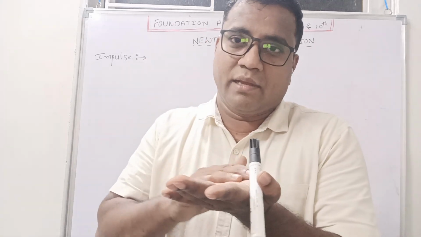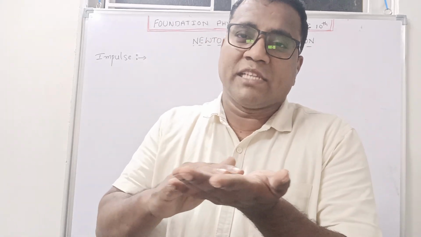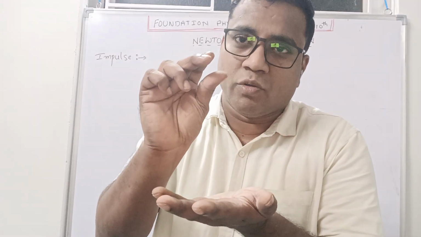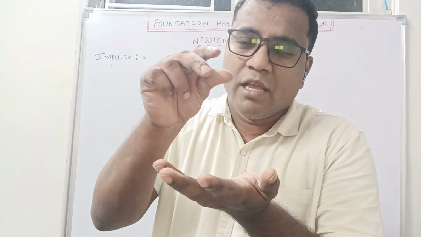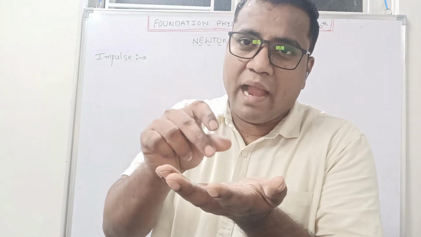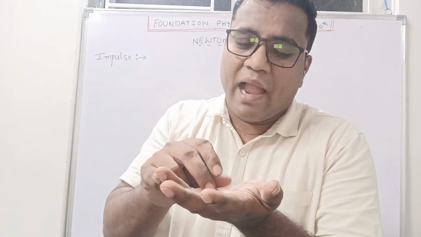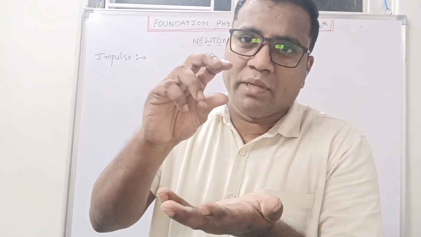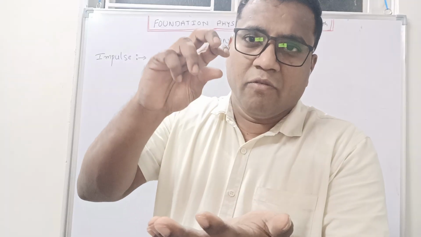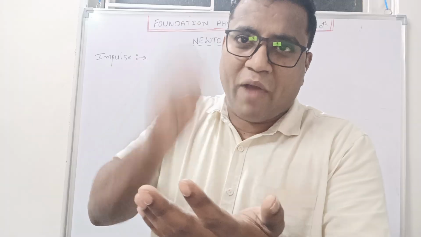For example, here one glass plate is there. On the glass surface, I am having a small stone, and I released it. It takes some time and hits here, and maybe nothing will happen. But with the same stone, same distance, I projected it fast.